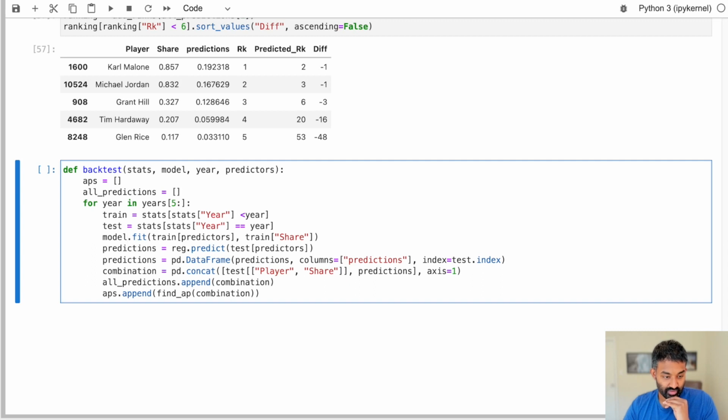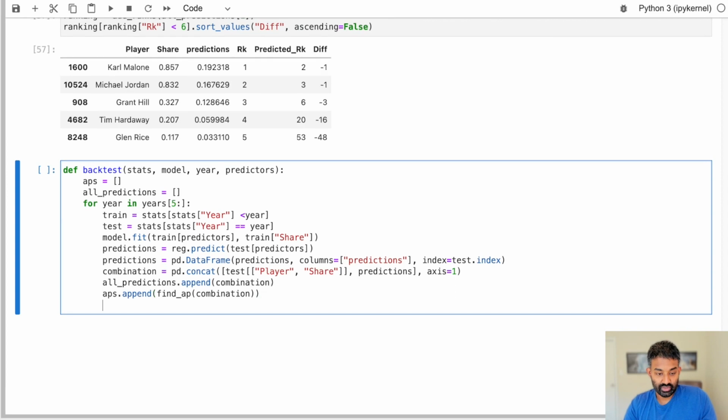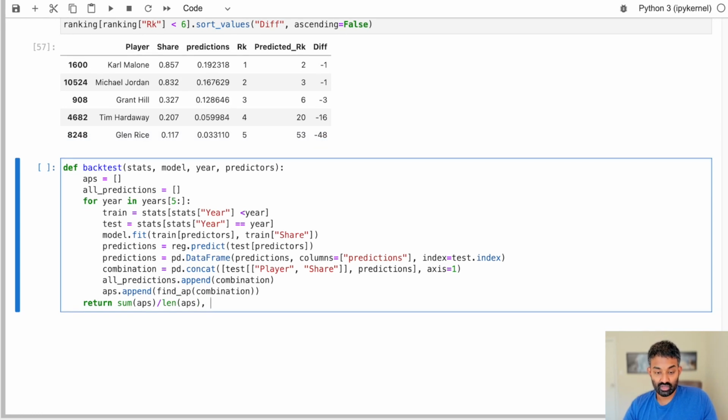And then there's a couple of things we'll do just to make our life easier later on. Let's add a return statement, which is necessary. When we return, we're going to return the mean average precision, which is the average precision averaged over all the years. That gives us one metric we can look at to see how effective our machine learning algorithm was. And then we'll concatenate all the predictions.